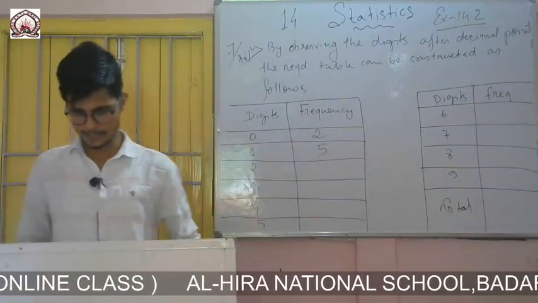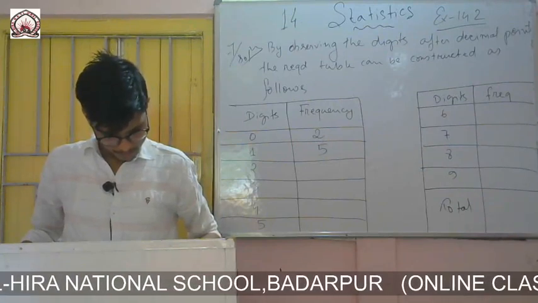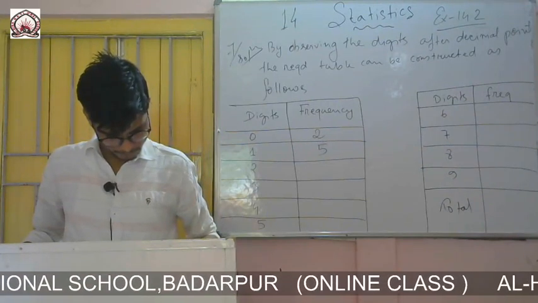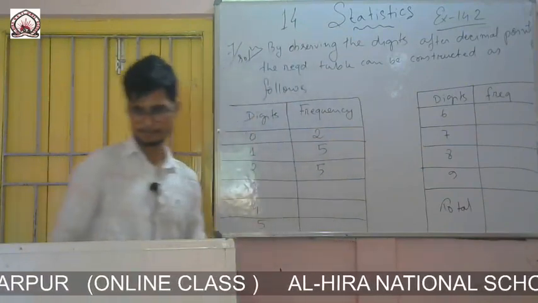Then 2, you see how many times it is occurring. 1, 2, 3, 4 and 5. 2 is occurring 5 times.